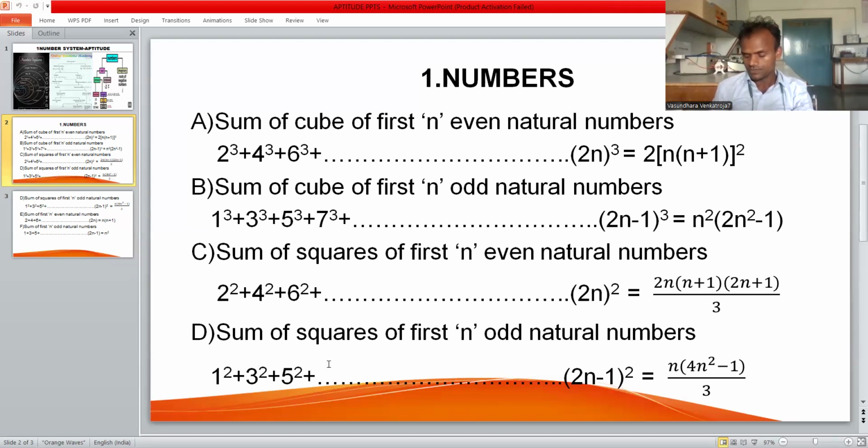And 1 cube plus 2 cube plus 3 cube up to n cube is n into n plus 1 whole square. We know this. The remaining terms I explained here.